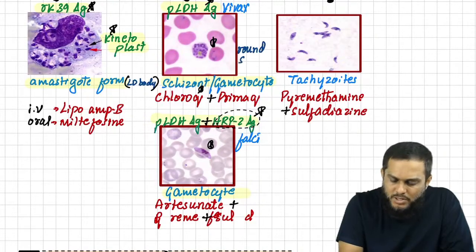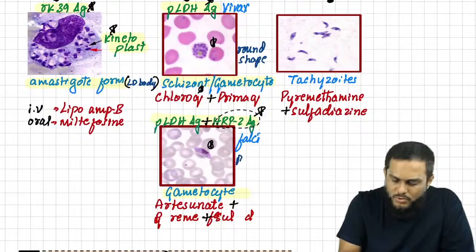Round-shaped gametocyte and banana-shaped gametocyte.